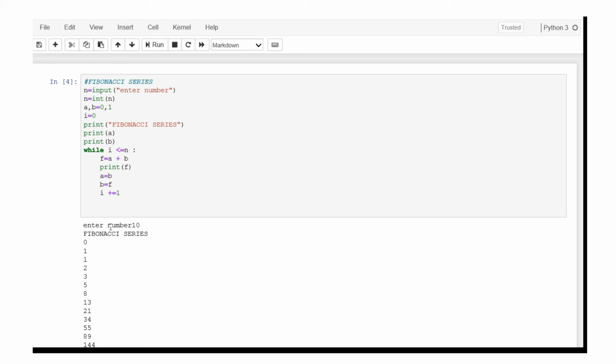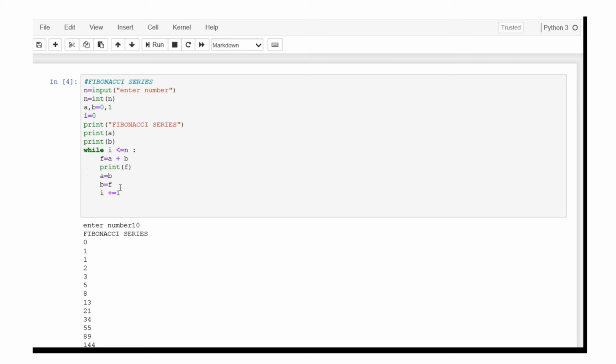Again, if you want to get the next number, you have to assign new values to a and b. The added value goes to b, so b is shifted with the value of f, and then the b value is assigned to a. So a gets the value of b and b gets the value of f. f is the new number in the series.